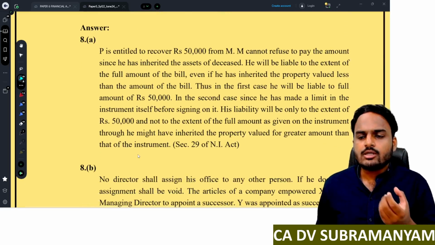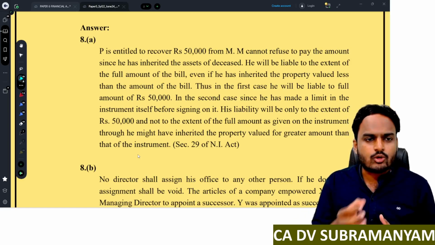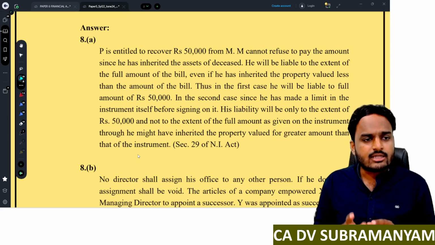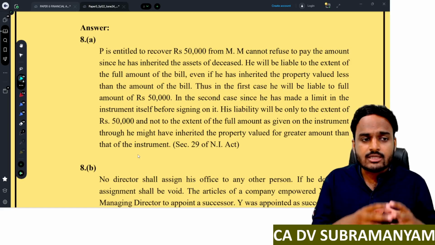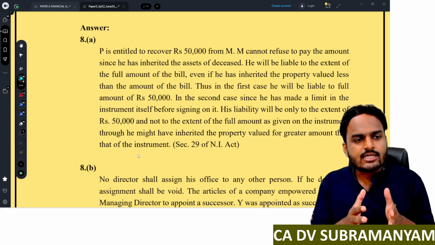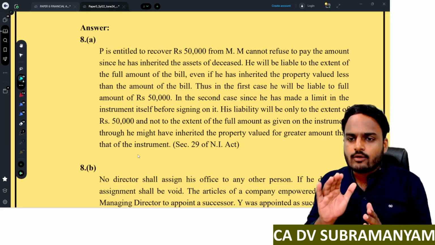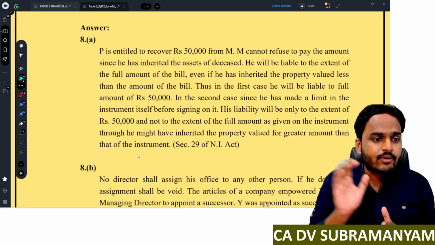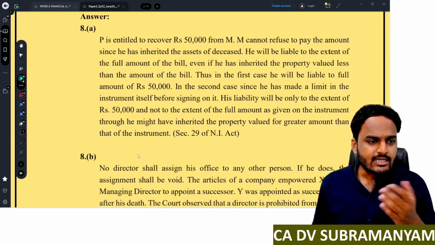Understood? Even though he got assets worth 30,000, his liability as per a promissory note, a negotiable instrument, is 50,000. In that case, he is liable for the entire 50,000. In the first case, since it is mentioned that his liability is limited to the extent of inherited assets, the liability is limited to the extent of assets he inherited from the deceased person. Understood?